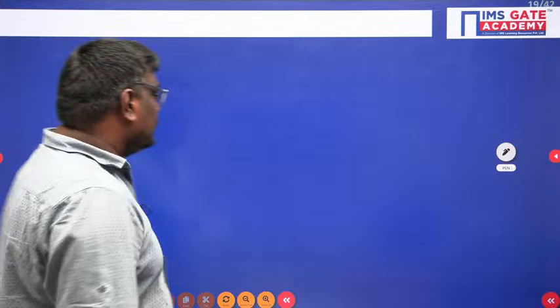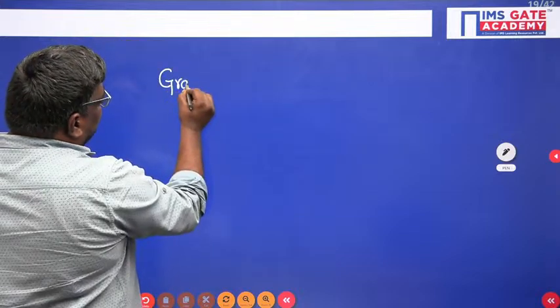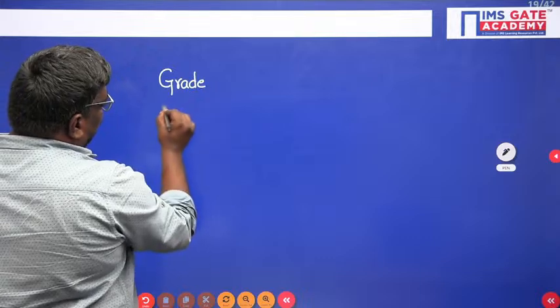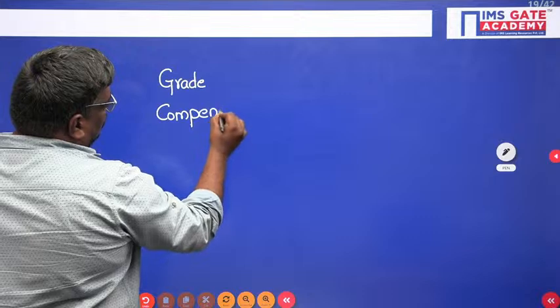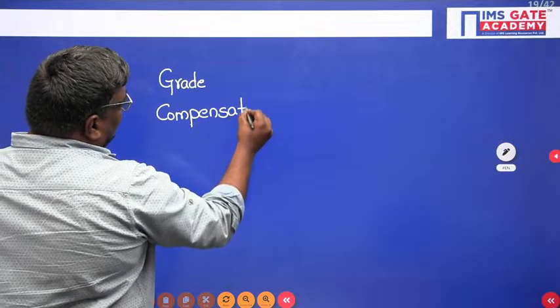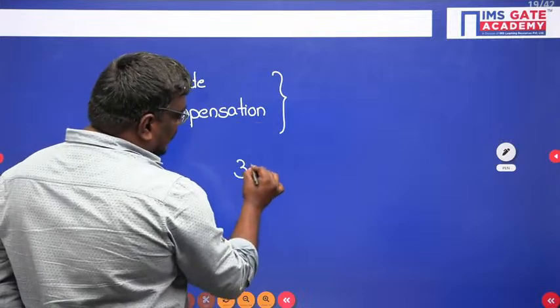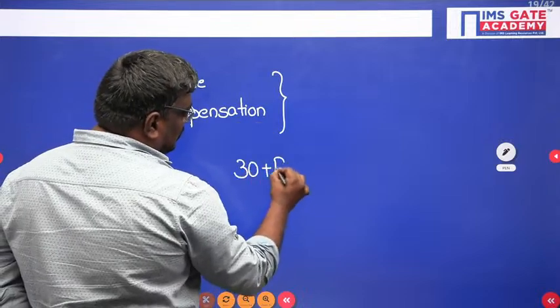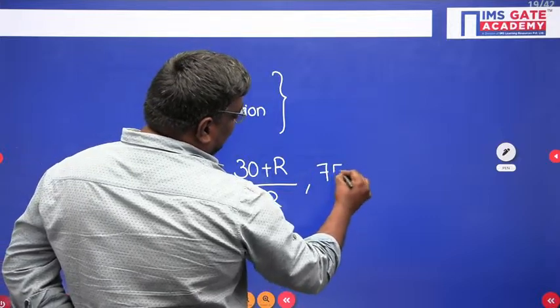But we have another concept called grade compensation. Grade compensation is given by the formula (30 plus R) by R, or 75 by R, whichever is minimum.